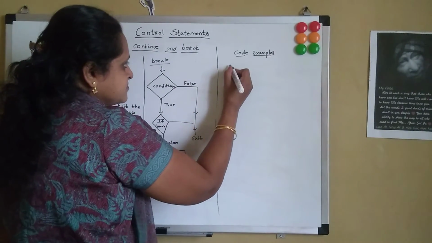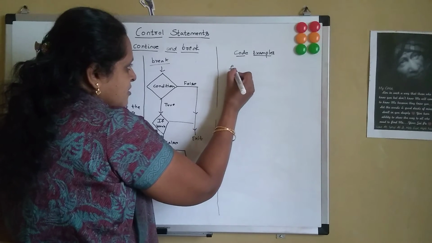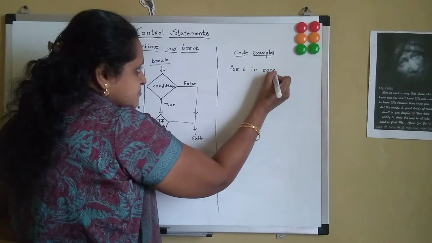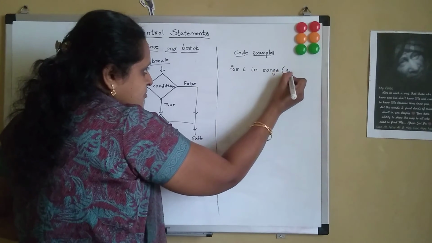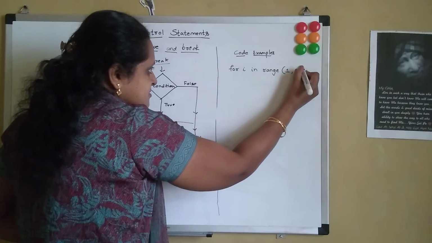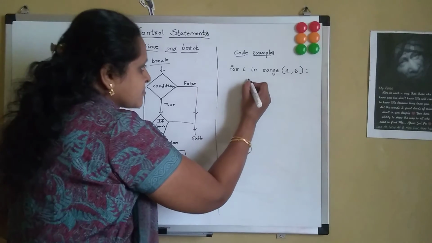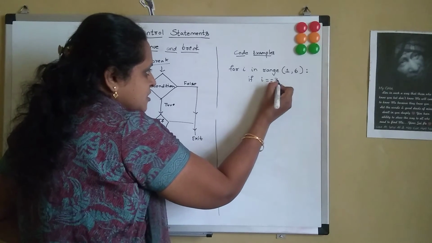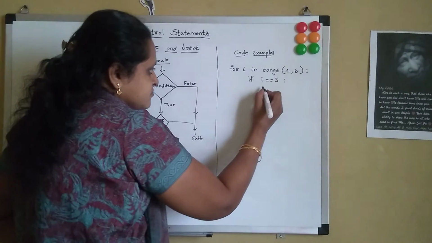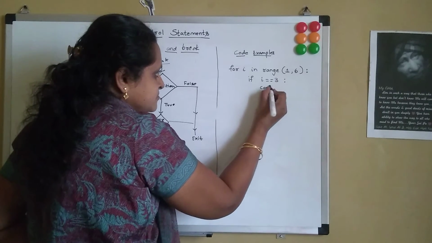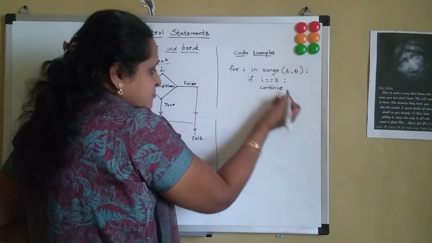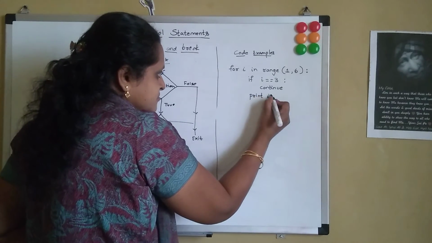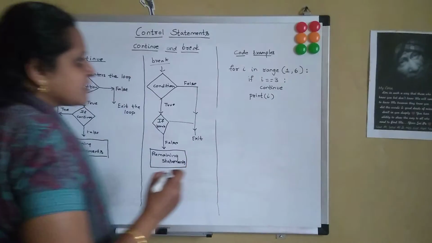Let me say for i in range 1, 6, if i equal to 3, continue, and then I say print i.